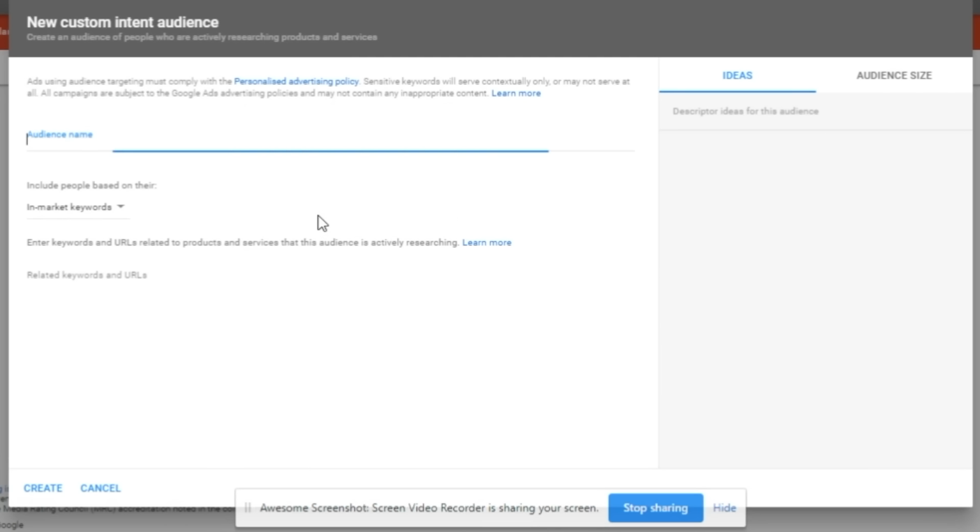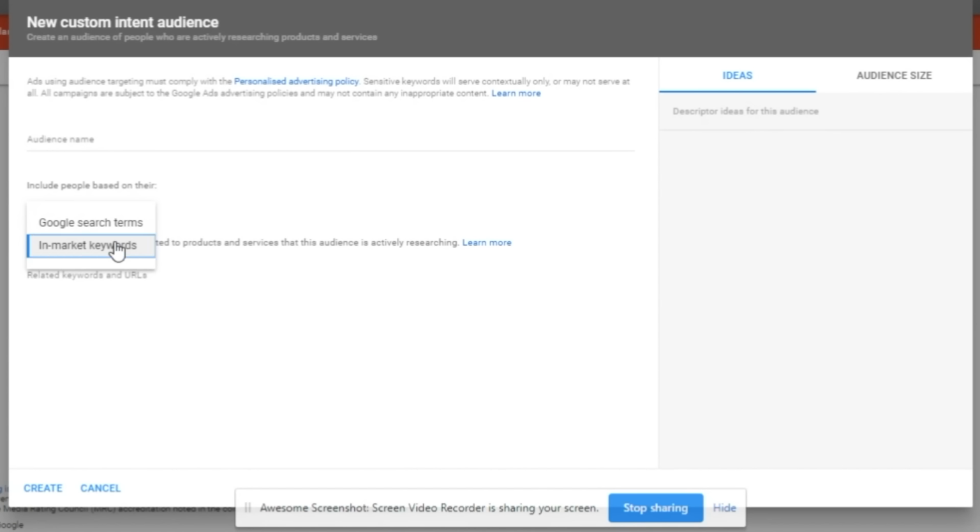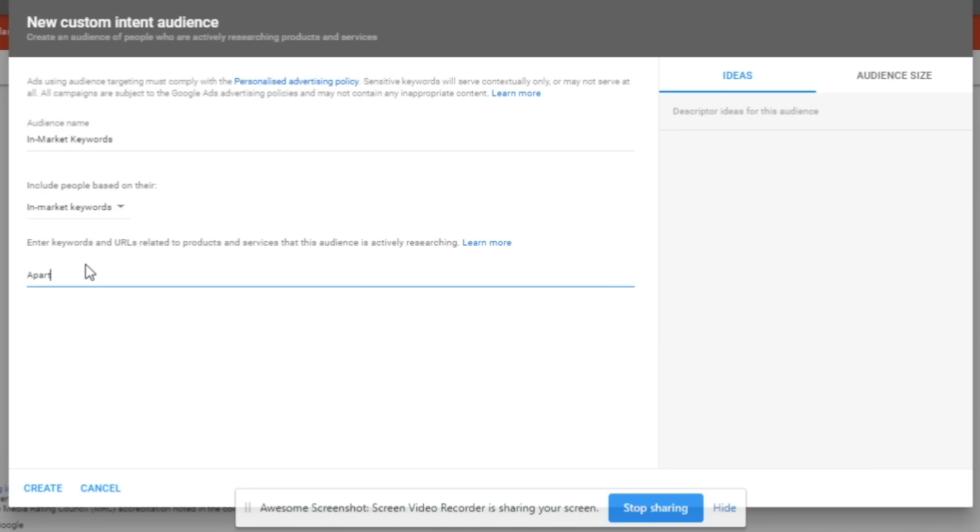So we are looking into custom intent audiences. Custom intent audiences are based on your search terms and in-market keywords. In search terms, you can use the search terms from your campaign's past history and then use the same keywords. And in-market keywords are whatever keywords are in market for your business sector; you can use those keywords.